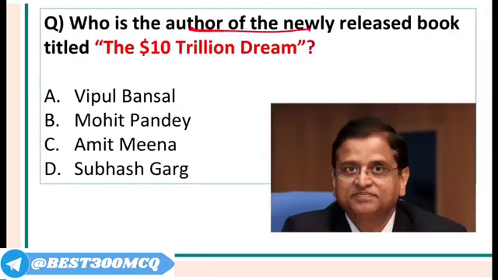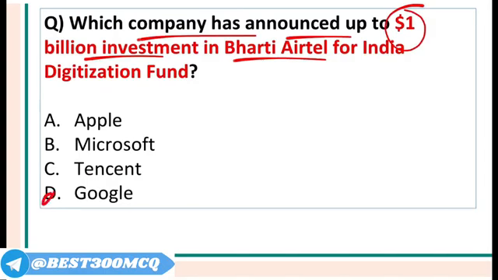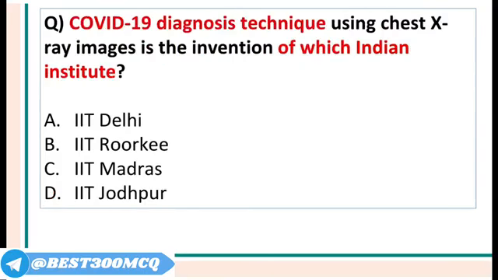Who is the author of the book The $10 Trillion Dream? This is a book written by Subhash Chandra Garg, the former Finance Secretary of India. Which company has announced $1 billion investment in Bharti Airtel under the India Digitization Fund? Remember, it is Google. The answer is Google. This is called Google for India Digitization Fund, and it was worth $10 billion. Out of $10 billion, $1 billion they will invest in Bharti Airtel.